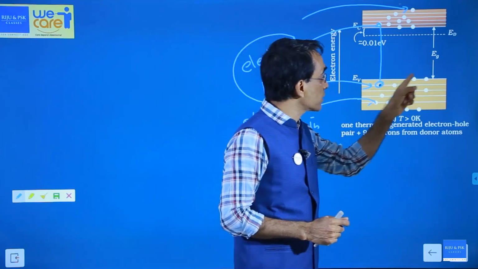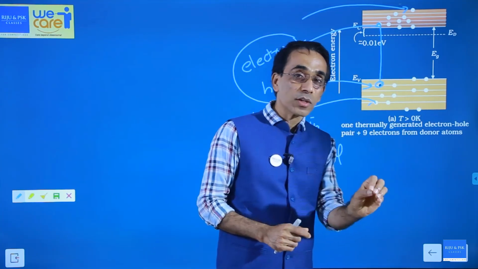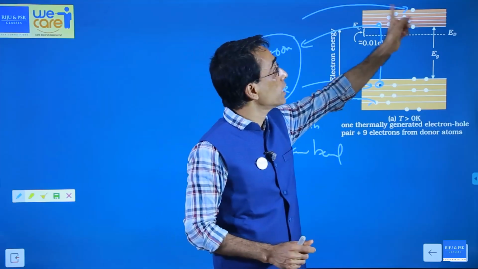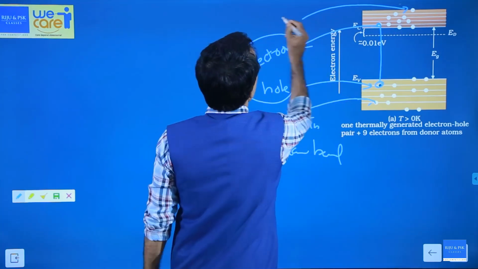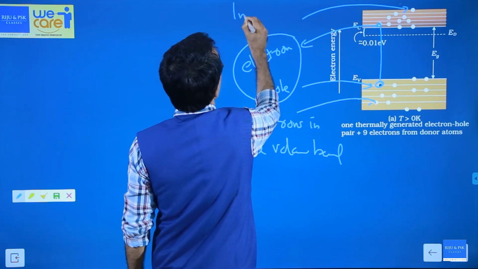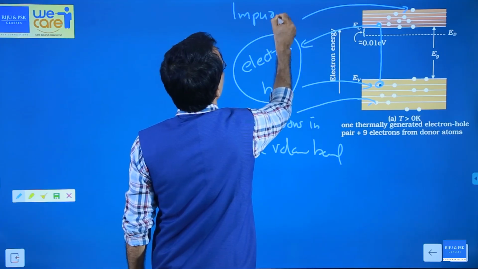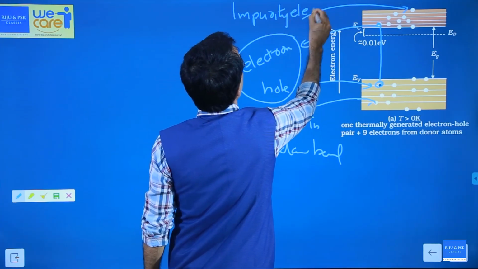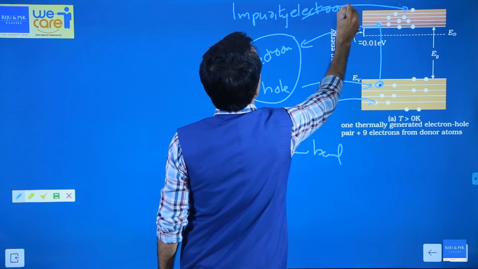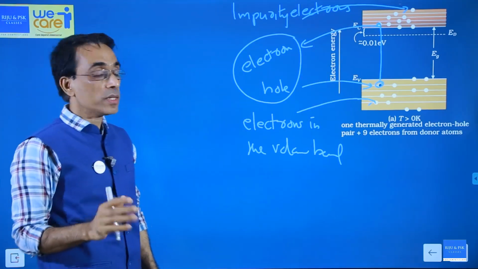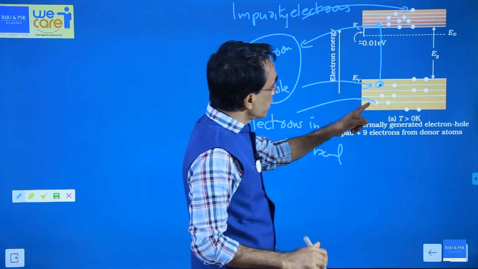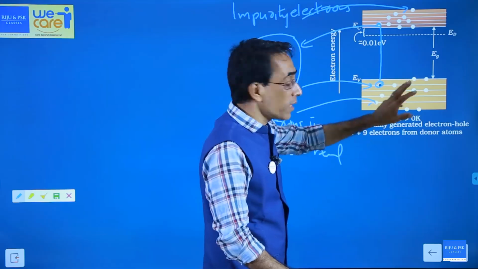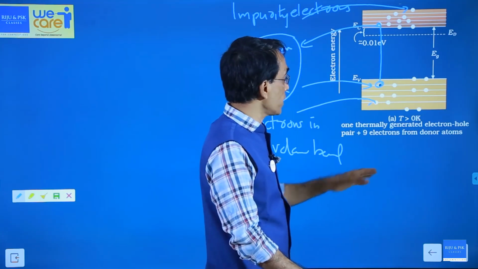And what are these white dots? These are electrons in the valence band. So what are these white dots? Those are free electrons. But from where did they come? They came from the pentavalent impurity. So I can say these are pentavalent impurity electrons. So this diagram is very important. Look at the diagram. In NCERT, the color will be different, but still the idea remains the same.